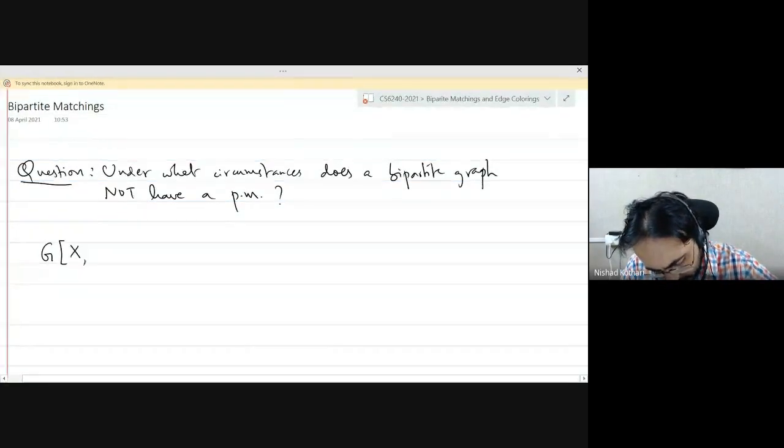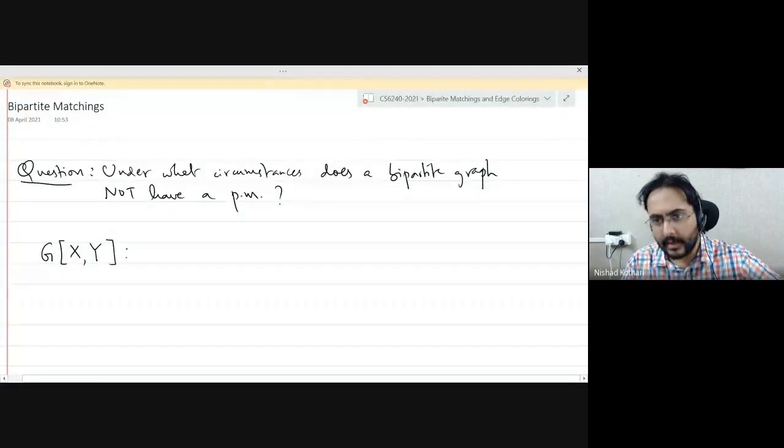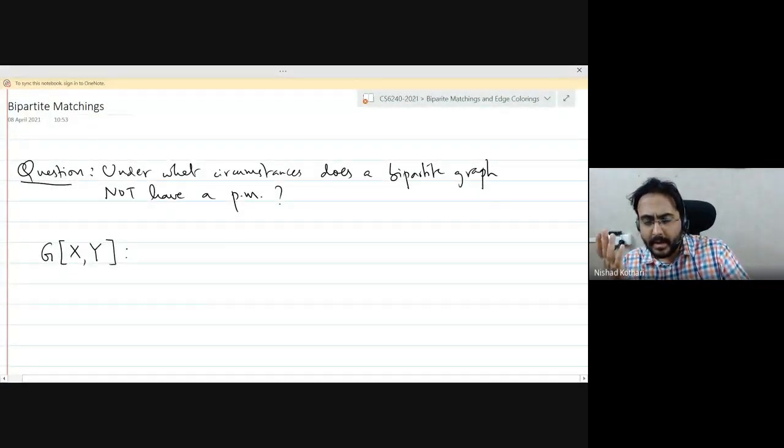For a bipartite graph with given color classes, notice that if a bipartite graph is connected, then the color classes are determined by the graph up to relabeling, right? So one class is the black colored vertices X and the white colored vertices Y, right? If a bipartite graph is not connected, then you can have different bipartitions. That is easy to see. But we won't care about that. We will just use the notation G, X, Y to indicate that we are given a bipartition, right? If that bothers you, just assume that the graph is connected. And then the bipartition is anyways uniquely determined up to relabeling.